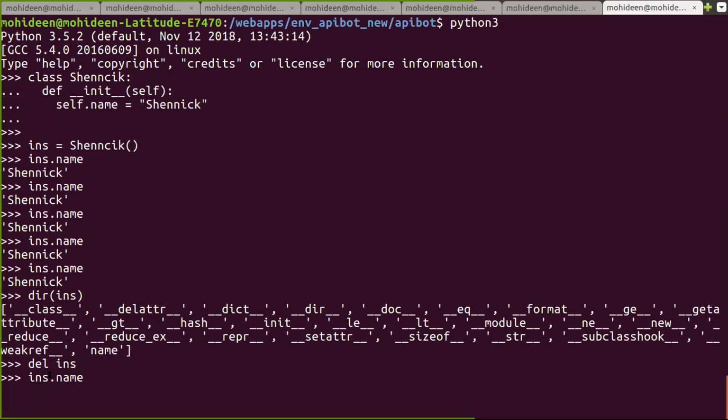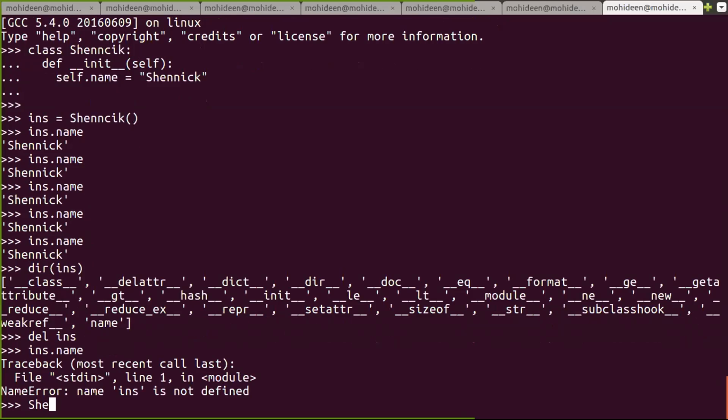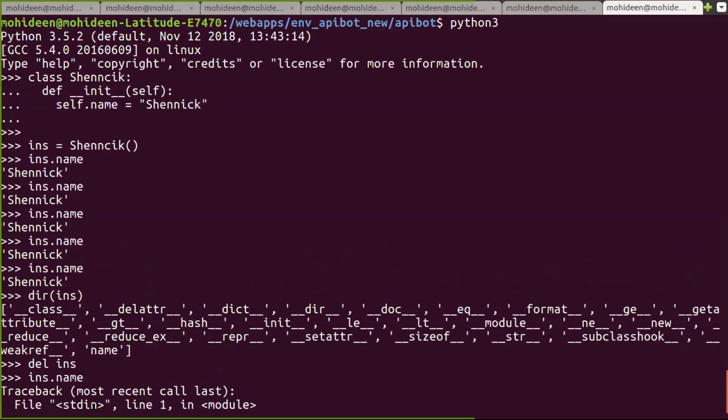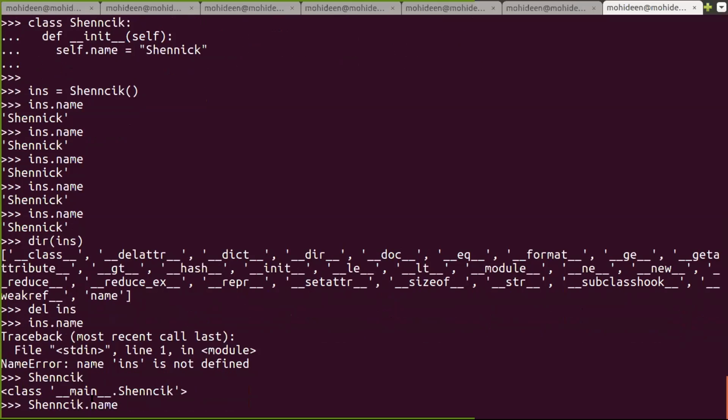Instance is not there. So when I say it's a class, what happened? Now what will happen? So it exists, and what will happen now? In this case, it will trigger an attribute error.